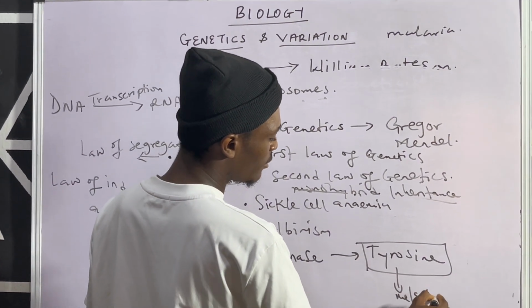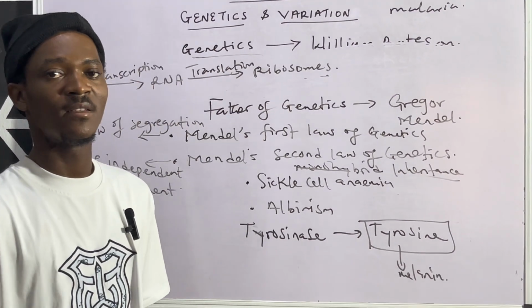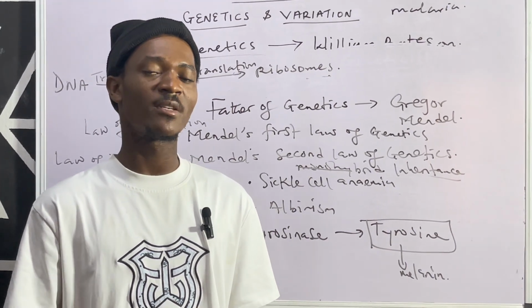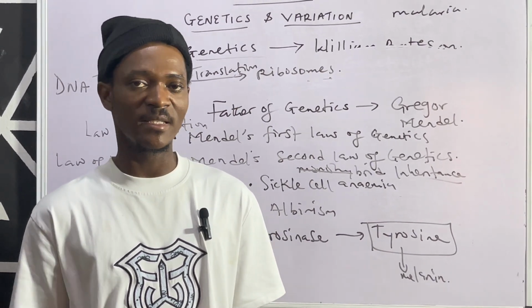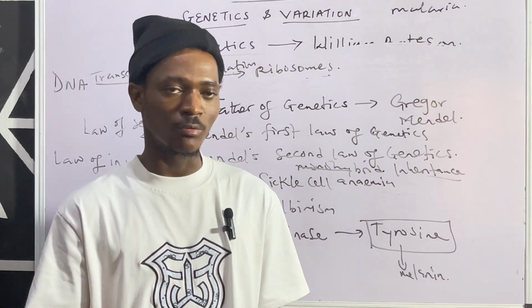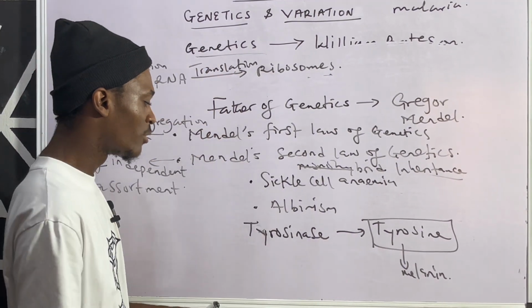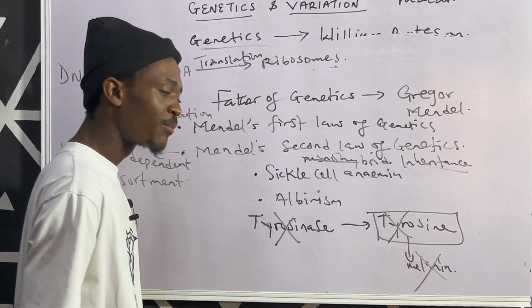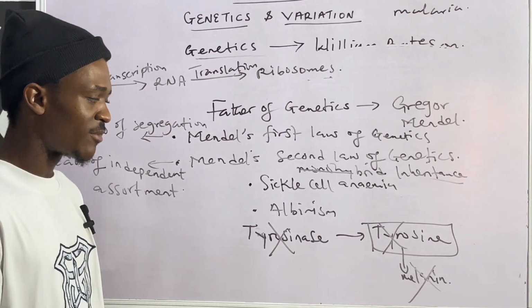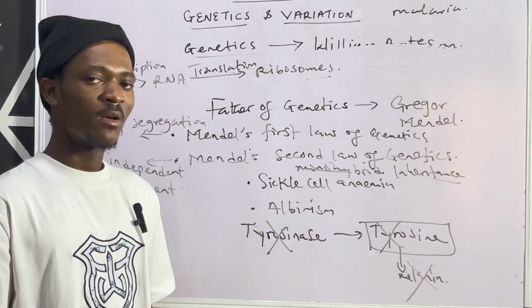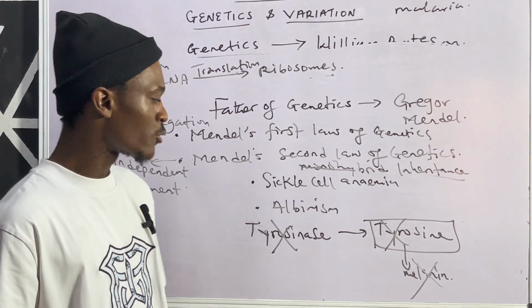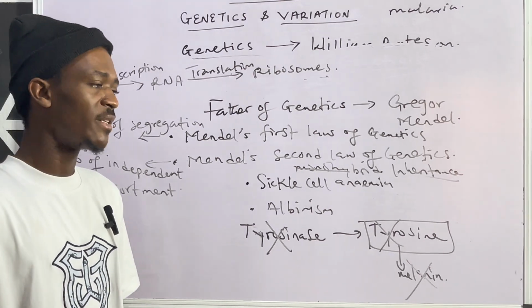And if you have watched my video lesson on the skin in this channel, then you should know that melanin is a dark pigment that is found in the skin, and it regulates the skin tone. So if there is no production of the enzyme, there will be no production of tyrosine, and there will be absence of melanin. And when there is absence of melanin, it results in what? Albinism. One suffering from albinism is called an albino. So these two, they are monohybrid inheritance.